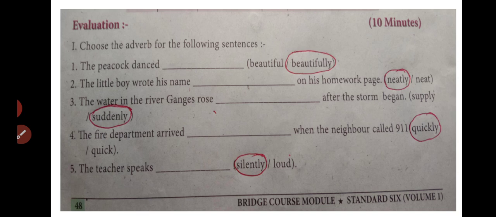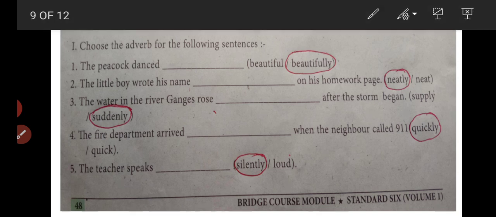Then evaluation. Choose the adverb for the following sentences. The peacock danced beautifully. We did not put beautiful there because the word beautiful is an adjective. How can we change the adjective into an adverb? We can add ly to the adjective word and we get the adverb. So here beautifully, ly is added to the word beautiful. So this is an adverb. Correct answer for this question.